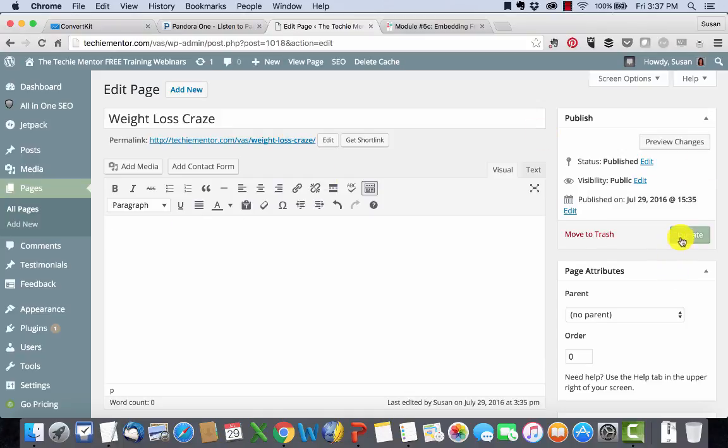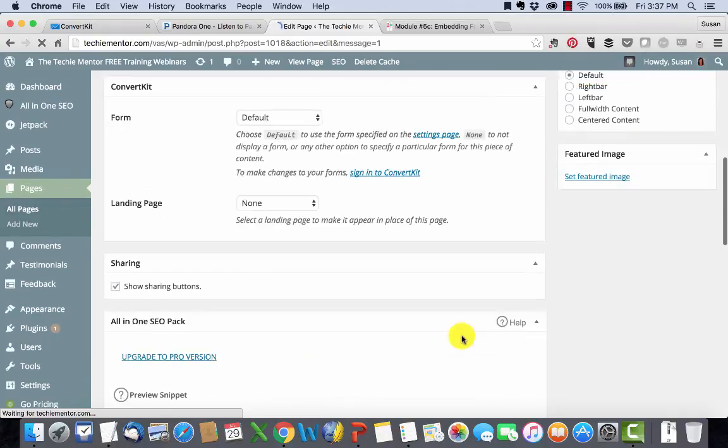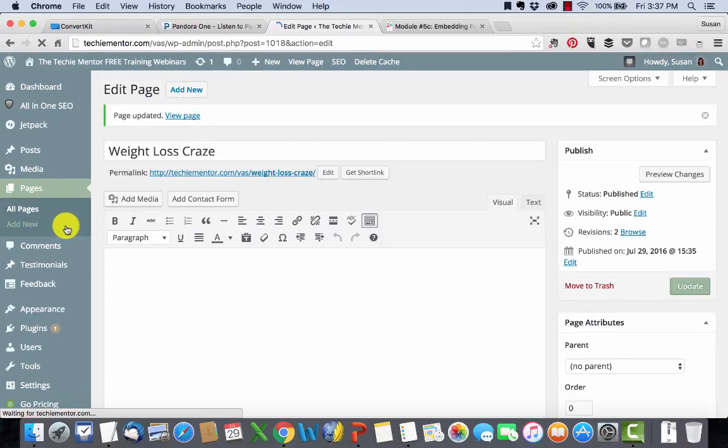Okay. All right, so that's using the WordPress plugin. Hopefully I didn't confuse you all with my bouncing around here. But basically you have to attach the two. And for landing pages, that's really the best option because it makes it easy for you to put it on a full page. Now, the other way that you can do it, as I mentioned, is you can use JavaScript or you can use HTML.